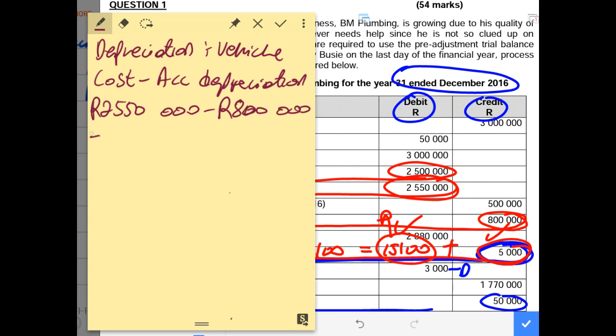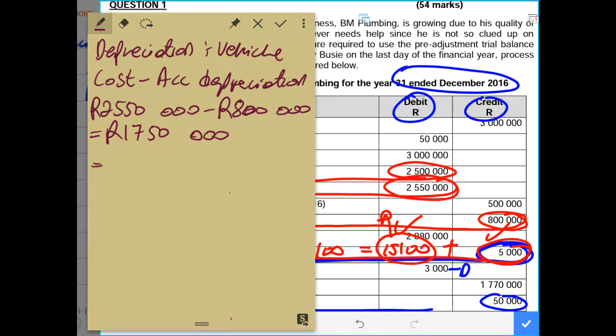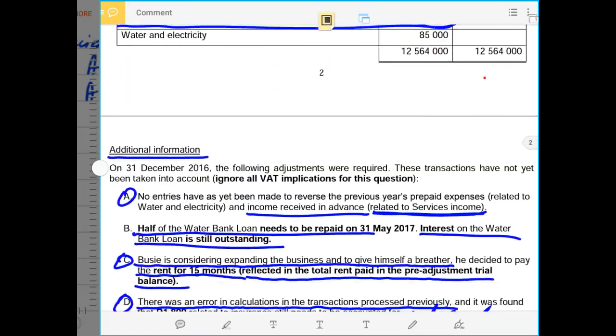That will give us the depreciable amount. We say 2,550,000 rands minus 800,000. That will give us 1,750,000 rands. Then we divide by the useful life or multiply by the percentage, depending on what is given. If it's a percentage, we multiply.